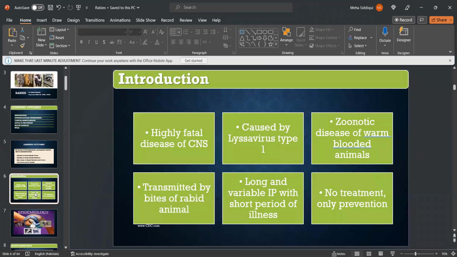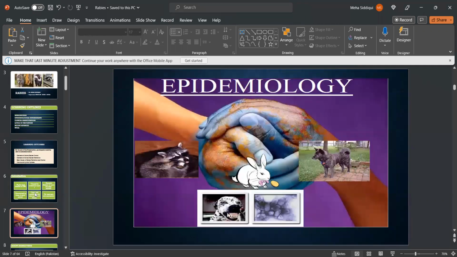Introduction. Rabies is a highly fatal disease of the central nervous system caused by Lyssavirus type 1. It is a zoonotic disease of warm-blooded animals transmitted by bites of rabid animals. It has a long and variable incubation period with a short period of illness. Unfortunately, there is no treatment, only prevention.